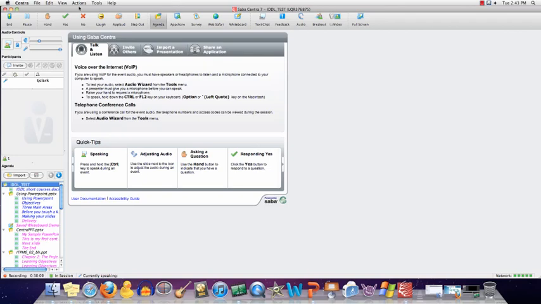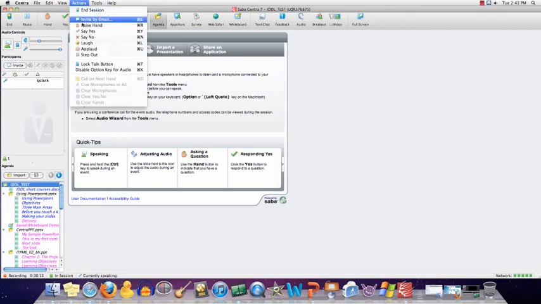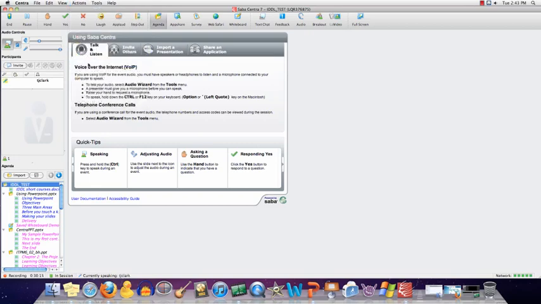Now, to lock your audio, you select Actions and click Lock Talk button. This enables you to talk to your class without having to click the audio button on your keyboard before talking.